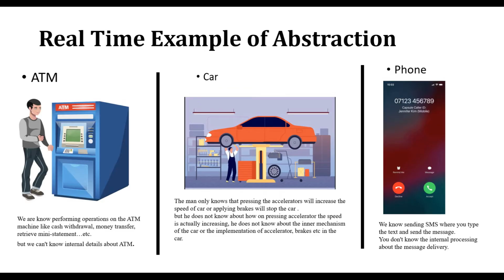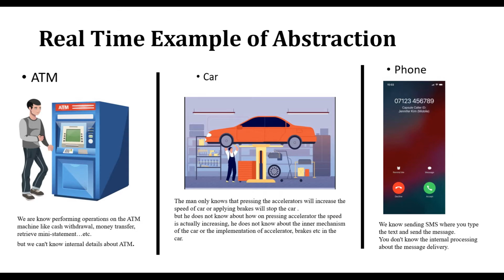Next, I'm going to tell you real-time examples of abstraction. Take the first example, the ATM machine. Everyone knows the functionality of an ATM. We can withdraw money, we can deposit money, and we can see the balance of the amount. This is the process of the ATM machine. But no one knows how this function goes on, how the background process is working. This kind of software architecture implementation detail, no one knows, right? So this is the best example.